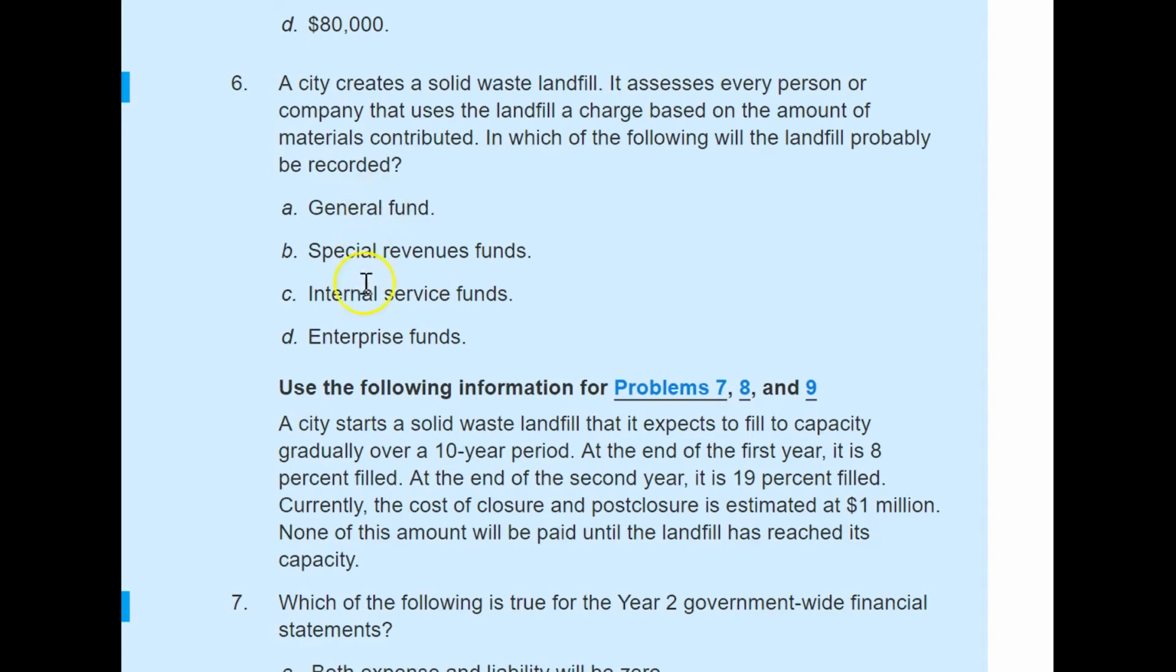Now if you look at these answer options, first it says general fund, and then it says a special revenue fund.